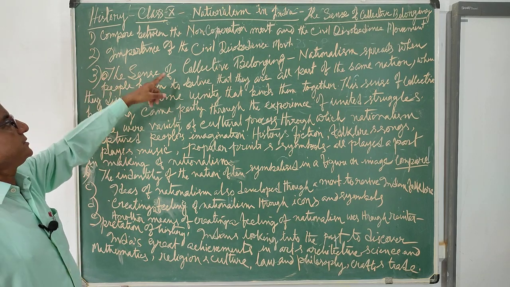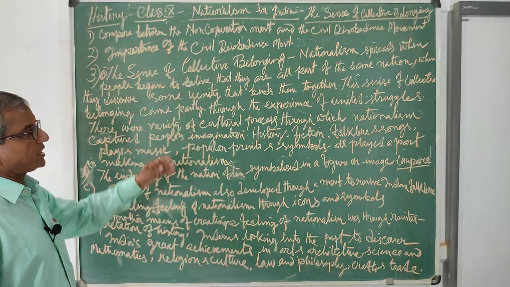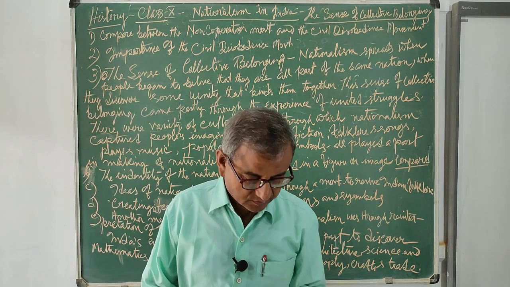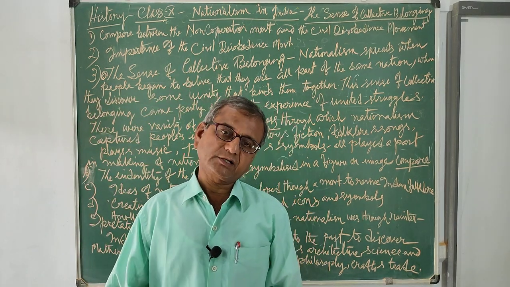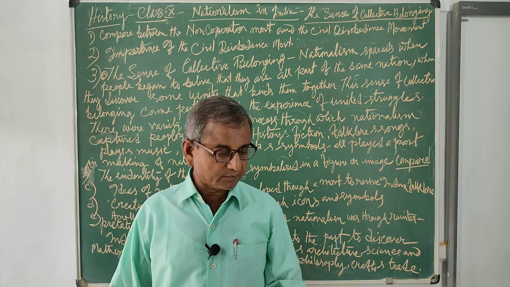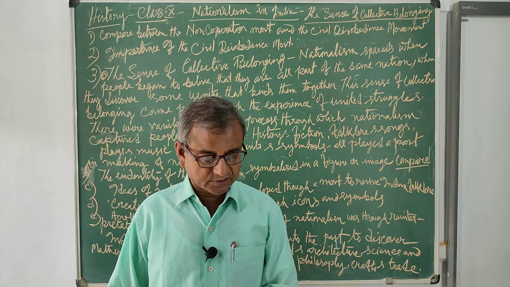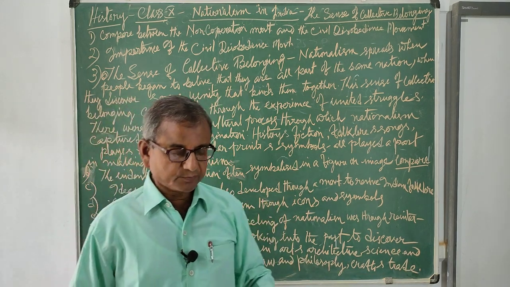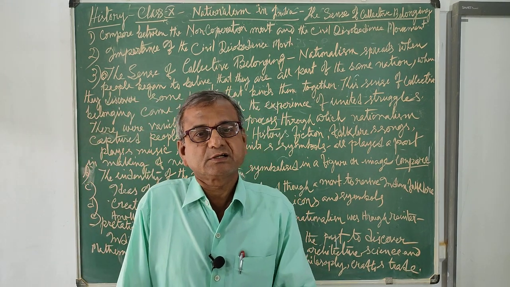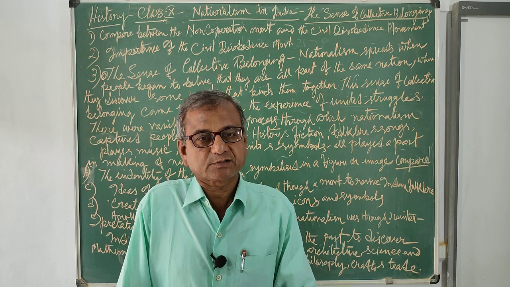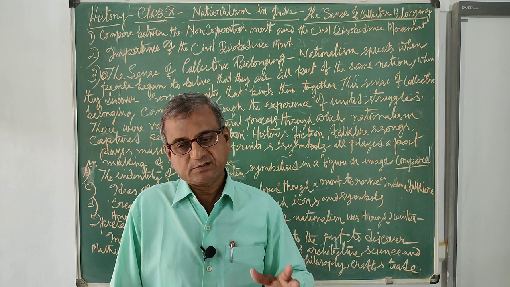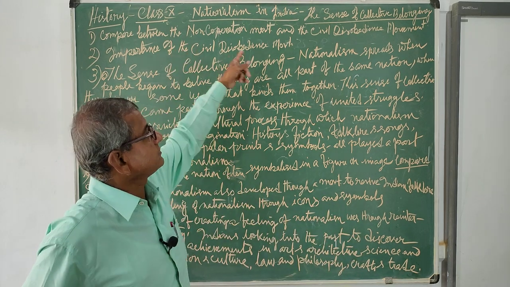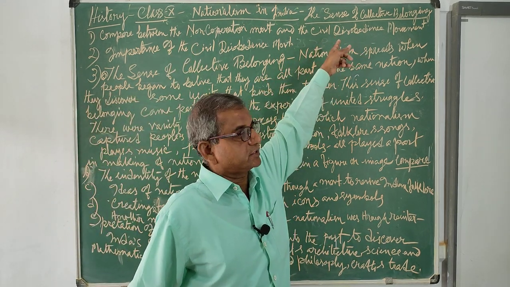Now, what was the importance of the civil disobedience movement? We have discussed earlier the limitations of the movement. Now, what was its importance? The importance is that it was the second mass participation, large-scale participation; it was actually the second mass agitation. The first mass agitation was the non-cooperation movement. It was the second mass or people's agitation.